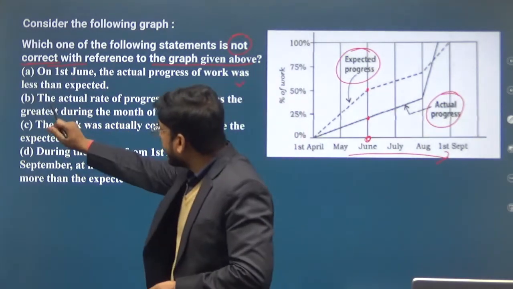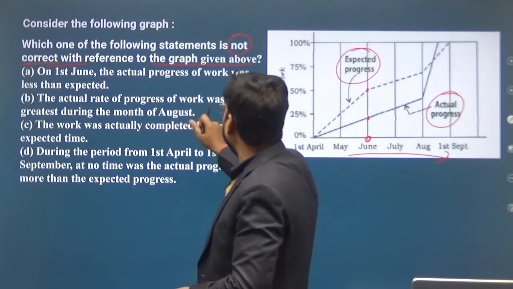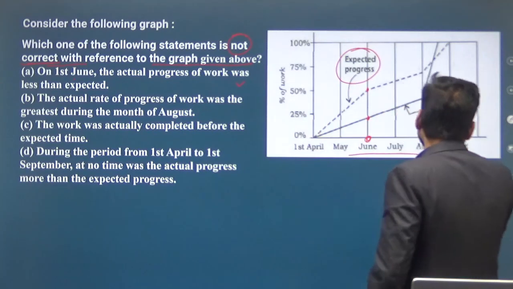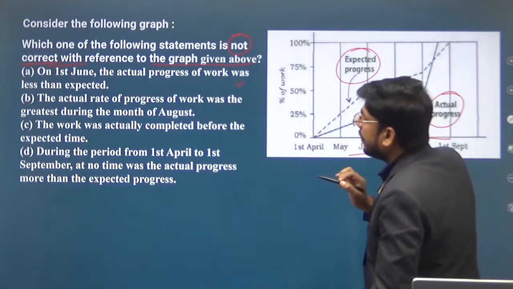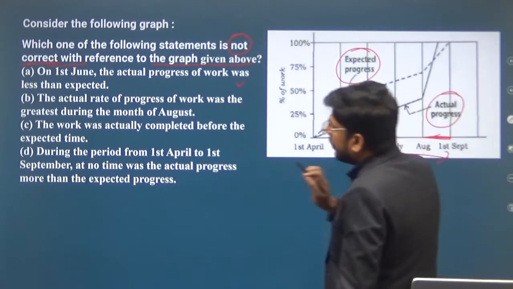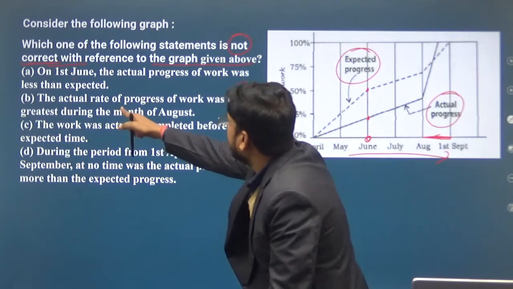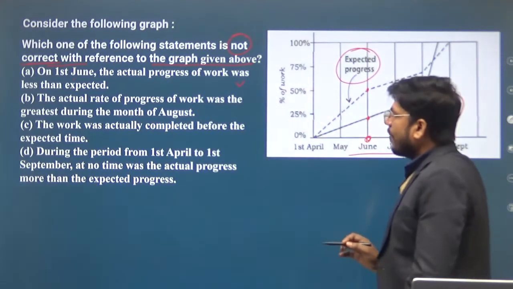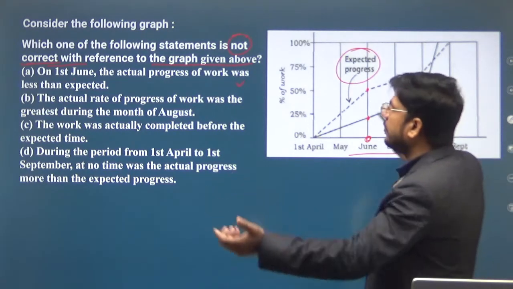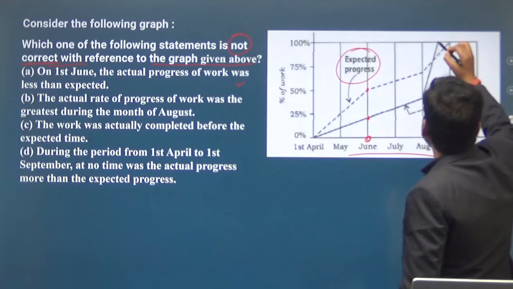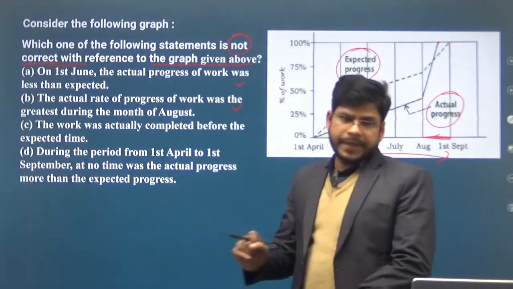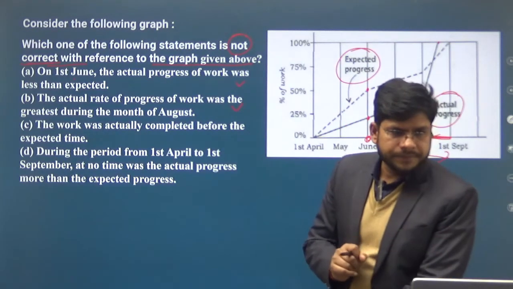So we will verify the second option. The actual rate of progress of work was greatest during the month of April. This is the month of August. And for the month of August, what is this telling? The actual rate of progress of work was greatest during the month of August. Obviously, greatest during the month of August. So this statement is also a correct statement. Clear?